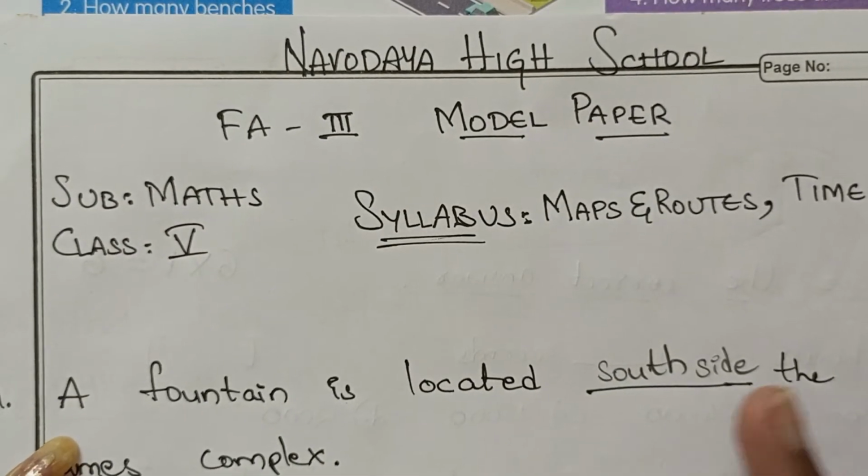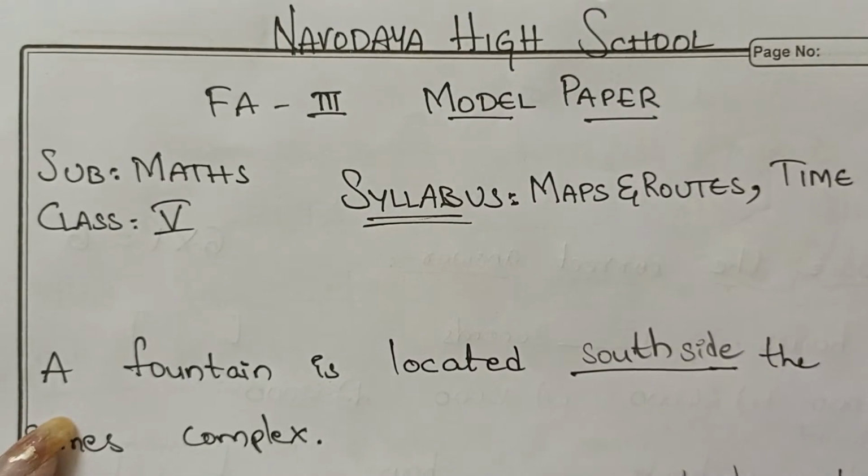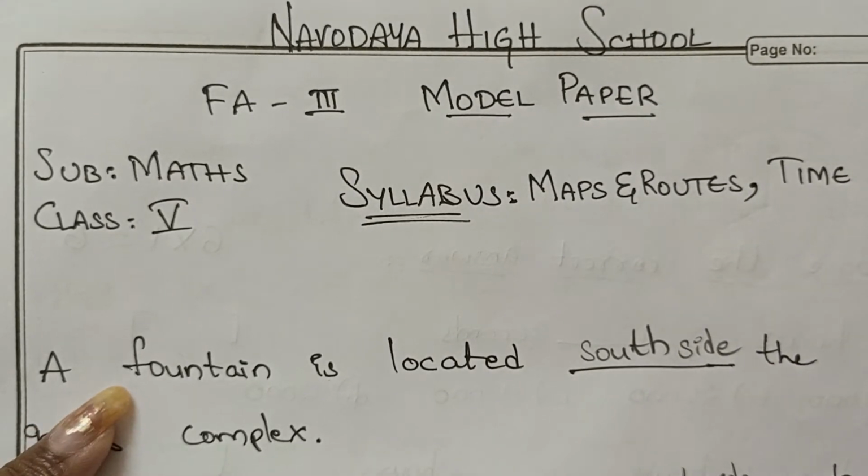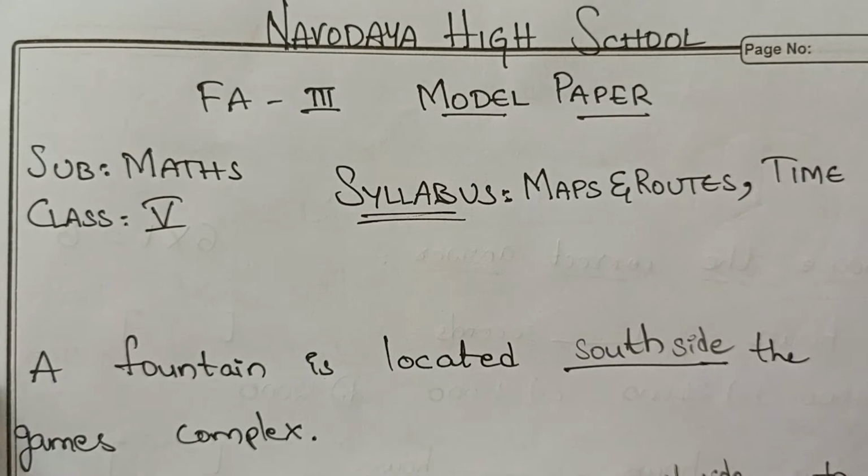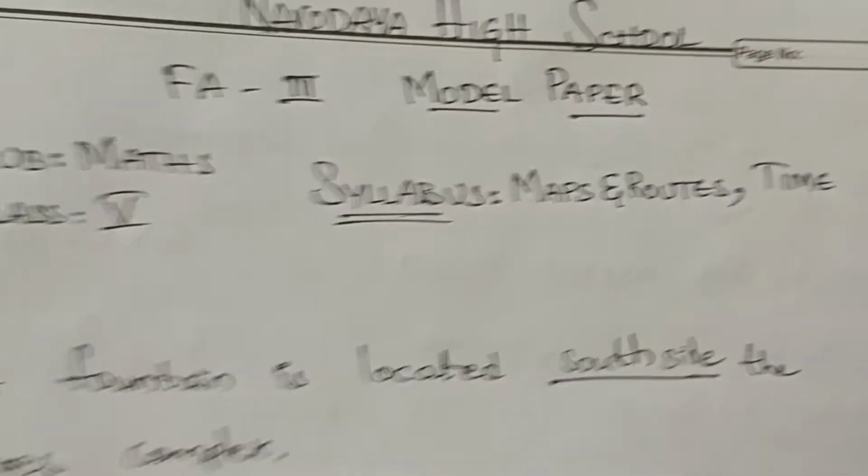Good morning, everyone. It is your FA3 model paper for 5th class. The syllabus is about maps and routes, and time. Now, all of you see the first map here.